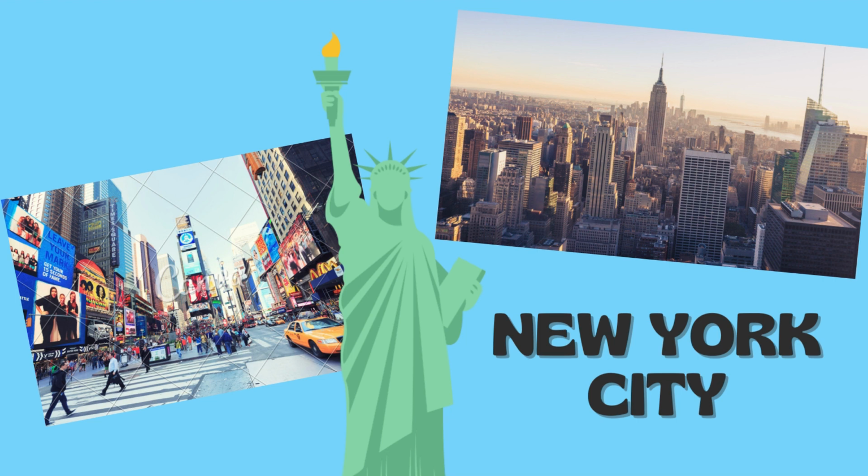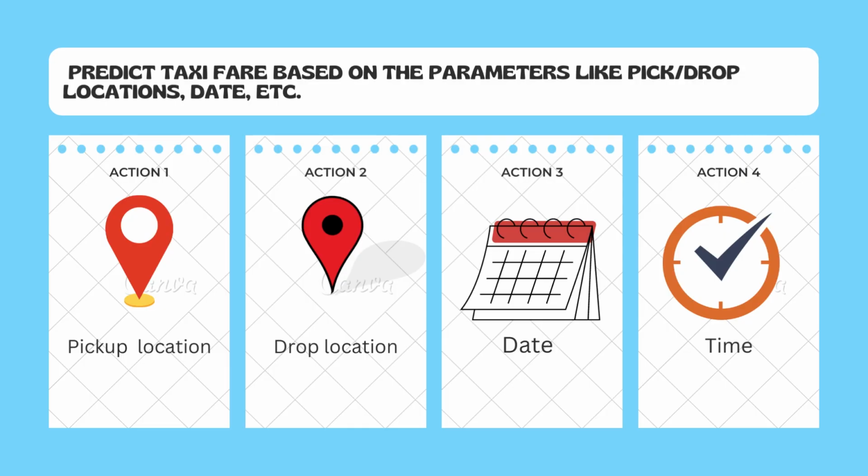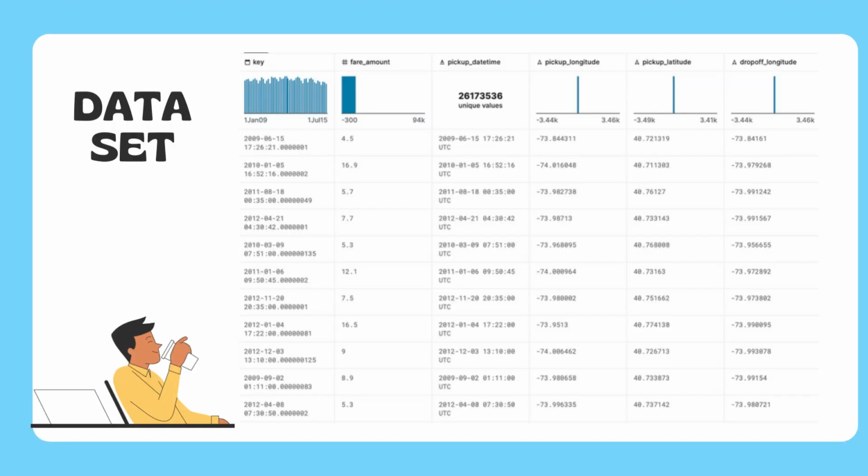We felt some of the attributes would be really useful for us to predict the charge, and we have taken four attributes: the pickup location, the drop location, the date, and the time during which the traveler is using the taxi, because these are the attributes which are really important to predict the fare. And this is the data set which we have taken. To be much more precise, we have taken the location of pickup and drop in terms of latitude and longitude. Then we have transformed the data into distances and then calculated and predicted it.